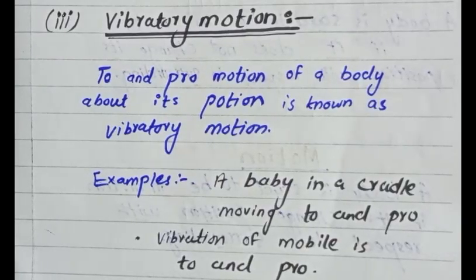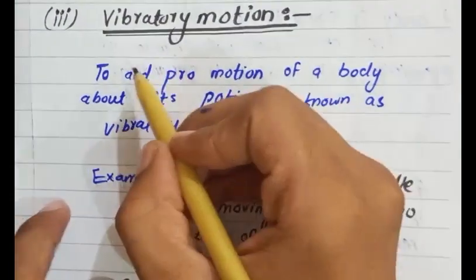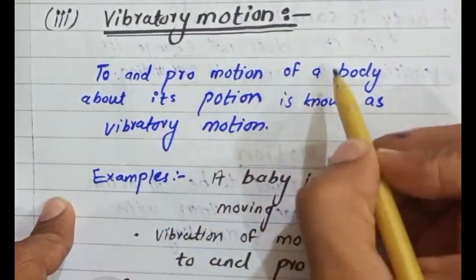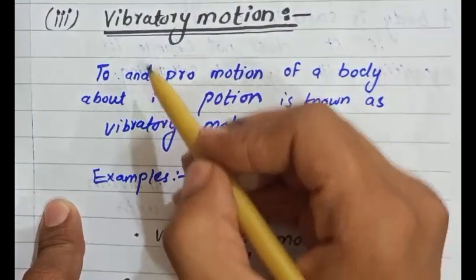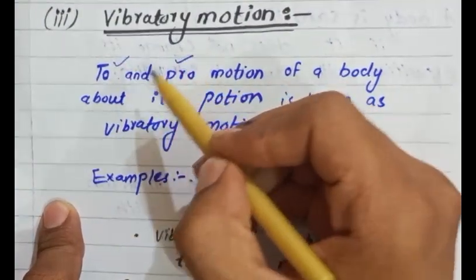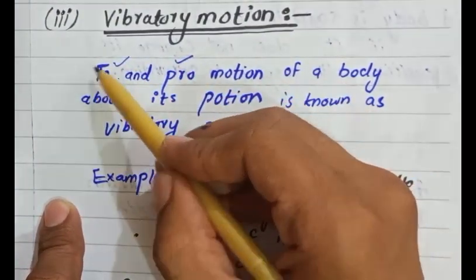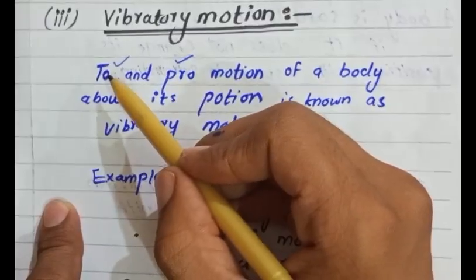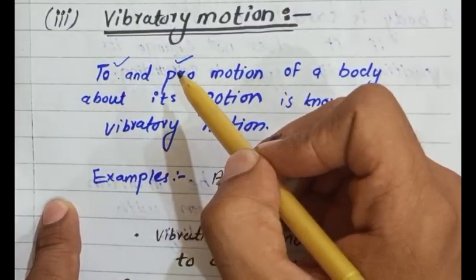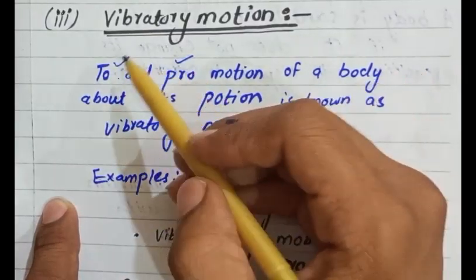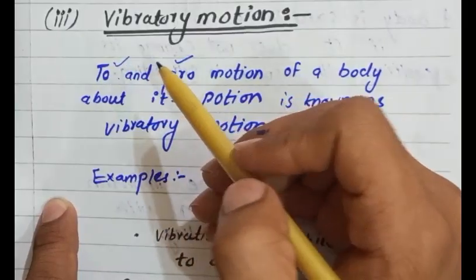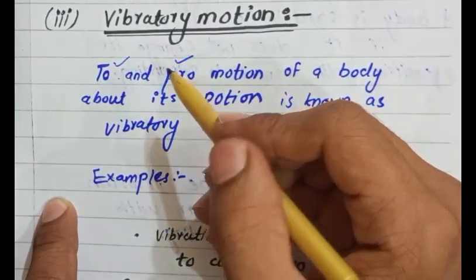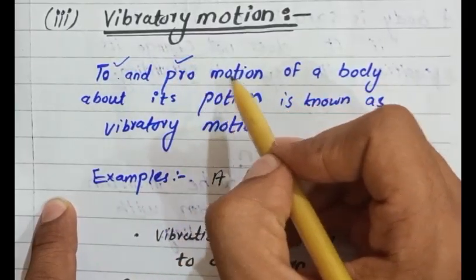Now come to another type of motion, that is vibratory motion. Vibratory motion is the to and fro motion of a body. What is to and fro? To and fro motion means repeated forward and backward movement of an object around the equilibrium point.